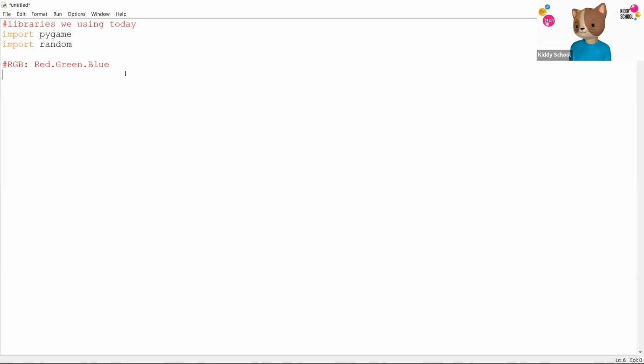These three colors help you make all the colors on a computer. Whenever you open your desktop or your laptop and you see colors on your screen, they're all made by these three colors. And there are different shades of red, shades of green, shades of blue. So we're going to be using two colors only today. That's going to be black. To get black, it's all zeros. And to get white, it's all 255 shades.